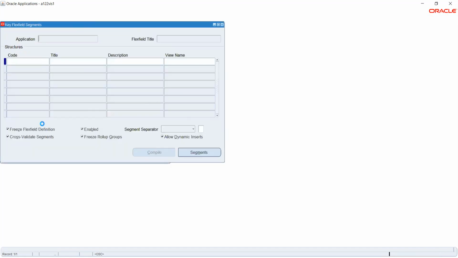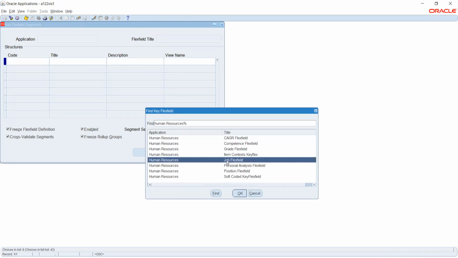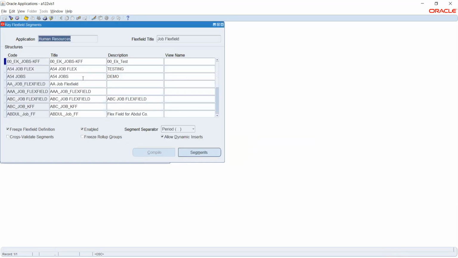Okay, so first I will take the segment. Inside segment, if I type human resource, I will have all those flex fields. The flex field that we are seeing now is the job flex field. So I'll click this. Here you can see that there are a lot of flex fields.